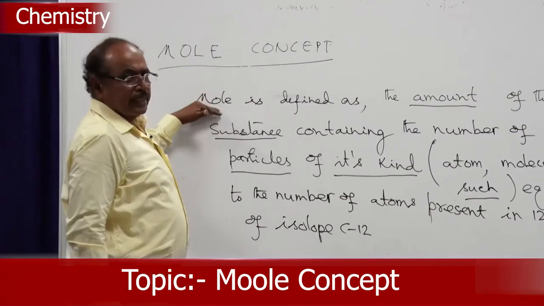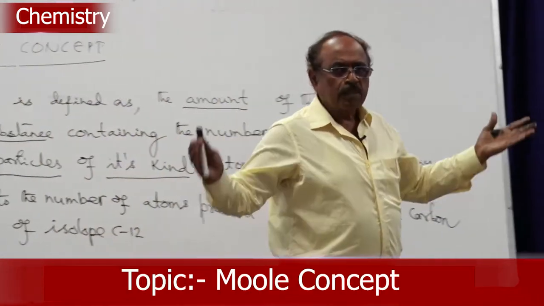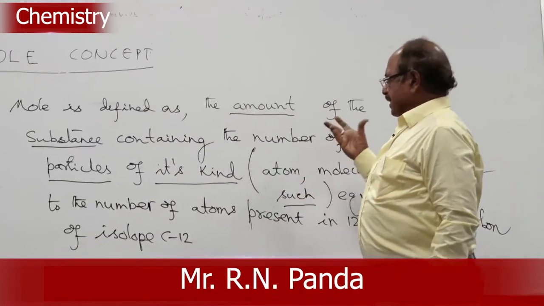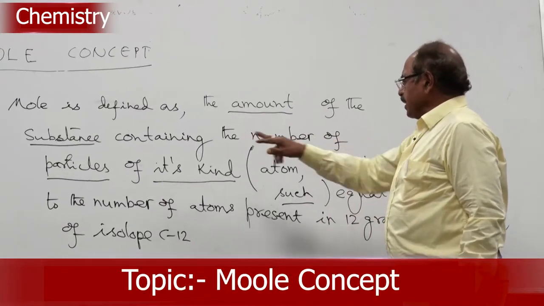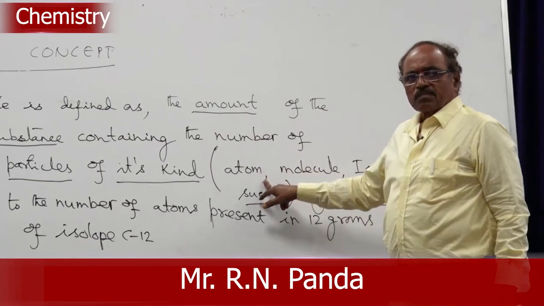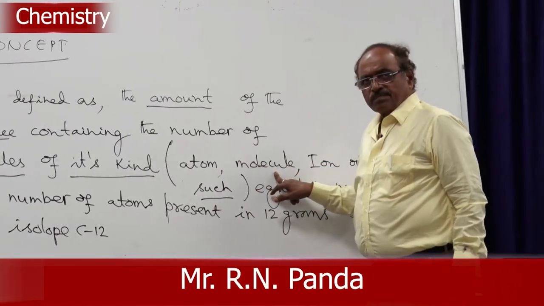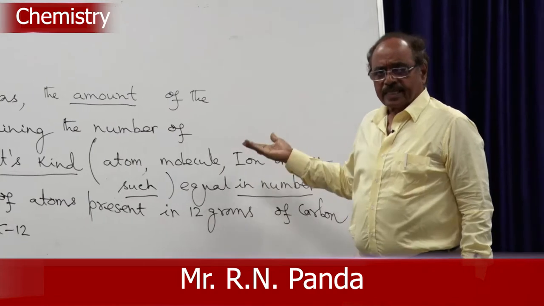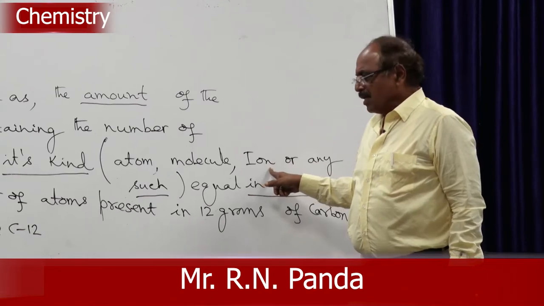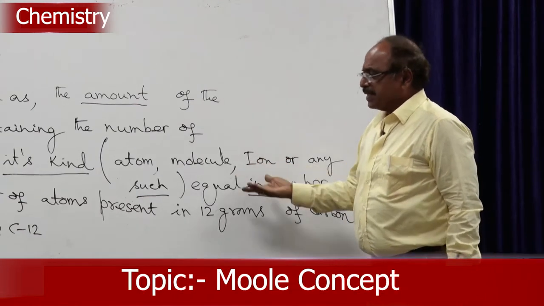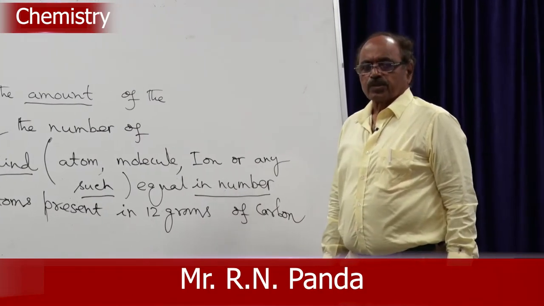He says mole is defined as the amount of the substance containing what? The number of particles of its kind. If the substance is existing in an elementary state, then atom. If the matter is existing in combined state, it is a molecule. If the matter is existing in a charged state, a positively or negatively charged state, then it may be an ion. Then how many particles? The number of atoms present in 12 grams of carbon of isotope C12.